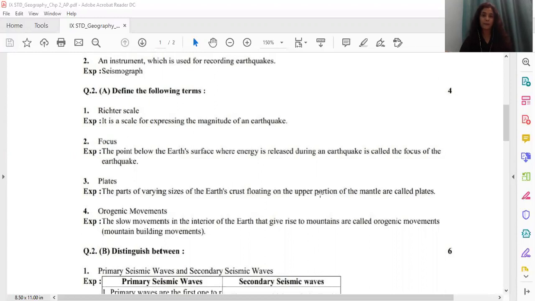The third one, plates. The parts of varying sizes of the Earth's crust floating on the upper portion of the mantle are called as plates. And the fourth one, orogenic movements. The slow movements in the interior of the earth that give rise to mountains are called as orogenic movements, or they are also called as mountain building movements. So here you all will write answers in full sentence and 1 mark each for every question.